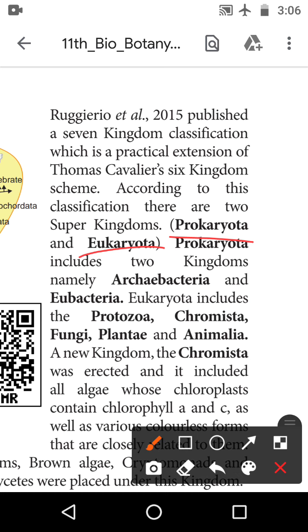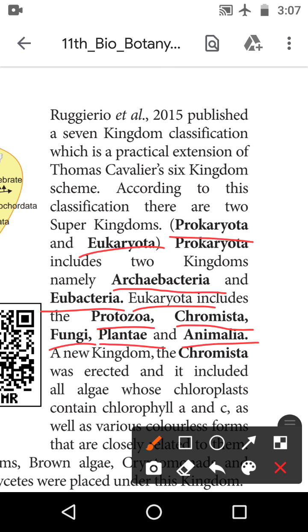The prokaryotes include two kingdoms, namely Archaebacteria and Eubacteria. The eukaryotes include five kingdoms: protozoa, chromista, fungi, plantae and animalia.